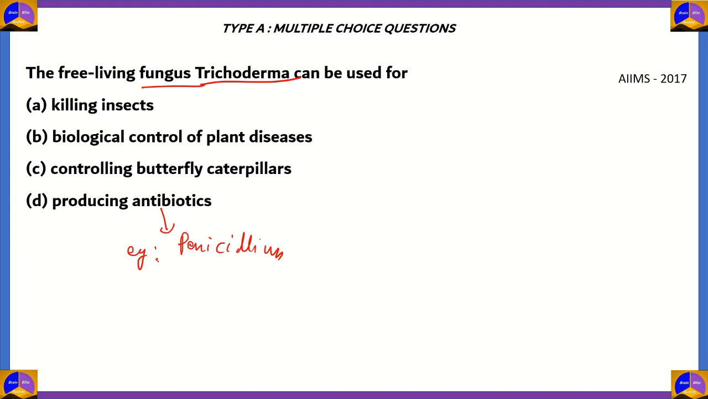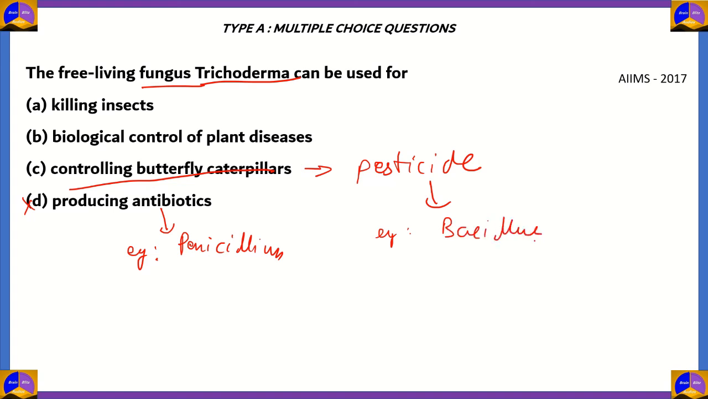The Trichoderma is not a part of it. It does not exactly produce antibiotics. It has a different function. So therefore, option D is incorrect. If you look at option C, controlling butterfly caterpillars, this is basically acting as a biological pesticide. An example for a biological pesticide is Bacillus thuringiensis. So option C is also incorrect.